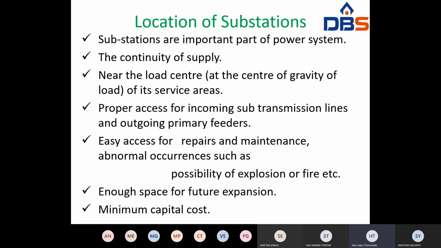Next point. The selected substation location should lead to a minimum number of customers affected by any service discontinuity. That means proper lines will be provided for every consumer, so at the end of the consumer also, they will access the power continuously and regularly.